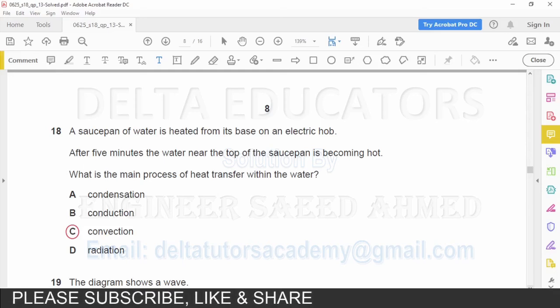Here it is given heat is transferred in water. Water is a liquid, and in a liquid the mode of heat transfer is called convection. And how is heat transferred in convection? In convection, the molecules absorb heat and these molecules move from one point to another, and because of the transference of molecules from one point to another, heat is transferred. So here correct option is option C, convection.